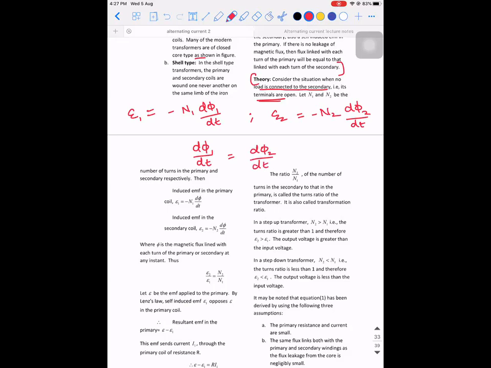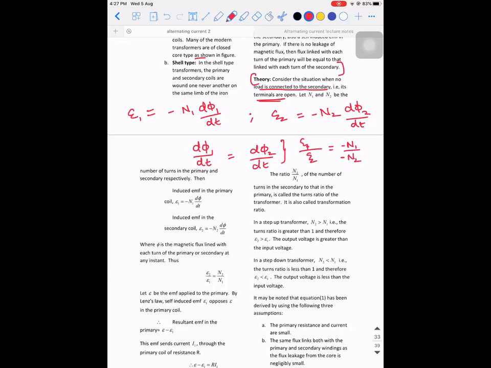Are you guys convinced with this point? Yes, sir. So when d phi 1 by dt is equal to d phi 2 by dt, when I apply this concept, then I'm going to divide E1 and E2. When I divide E1 and E2, it will be minus N1 divided by minus N2.